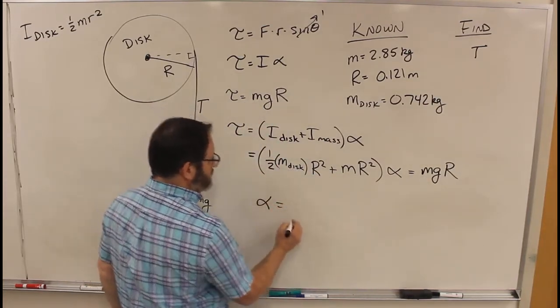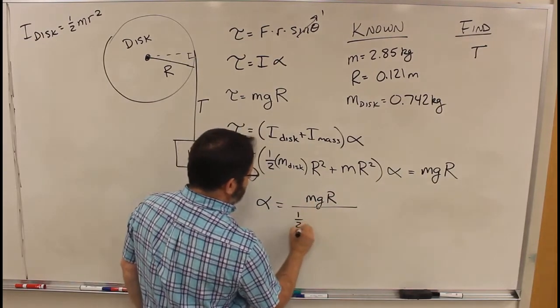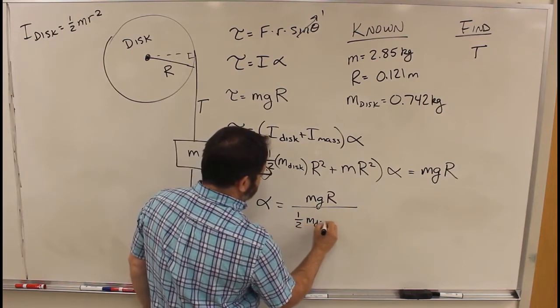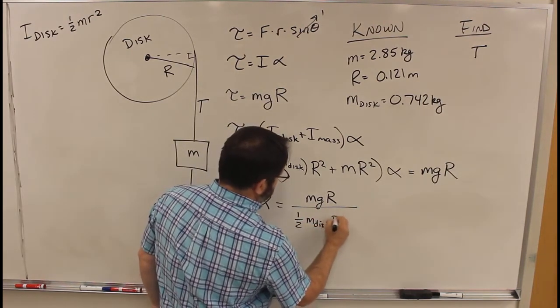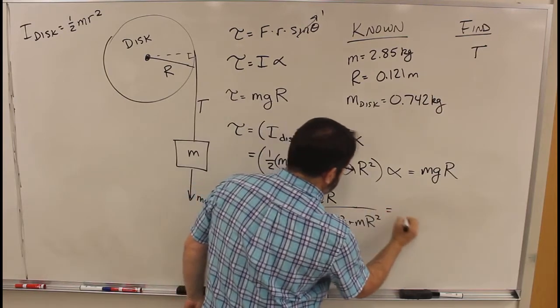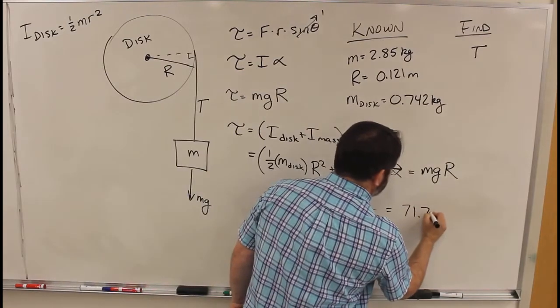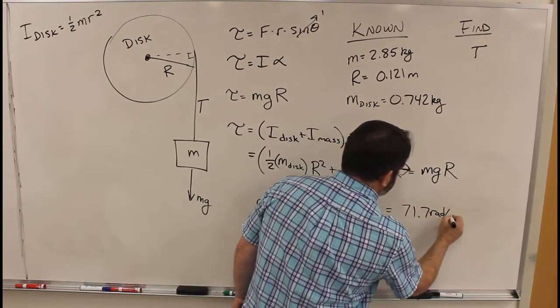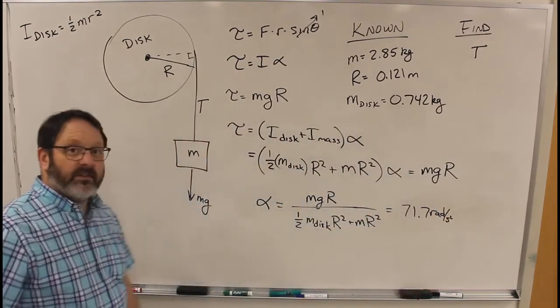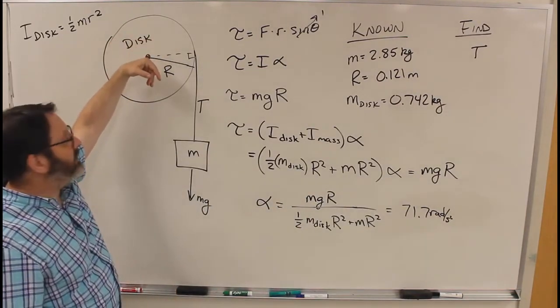So alpha is just mgr over 1/2 m disk r squared plus m r squared. That is 71.7 radians per second squared. So that is the angular acceleration here.